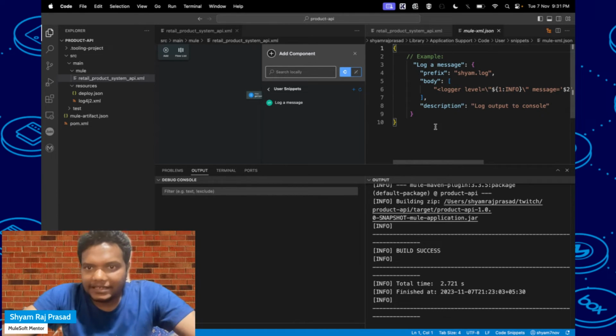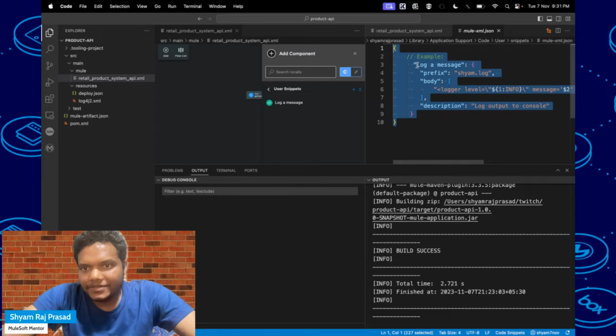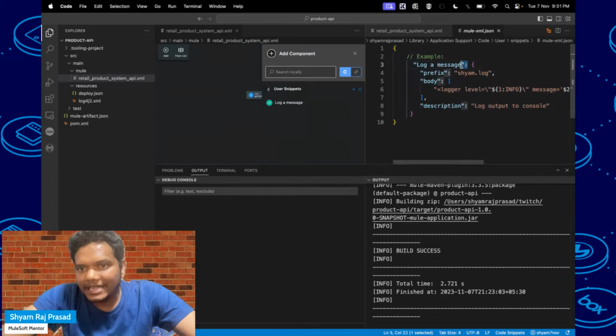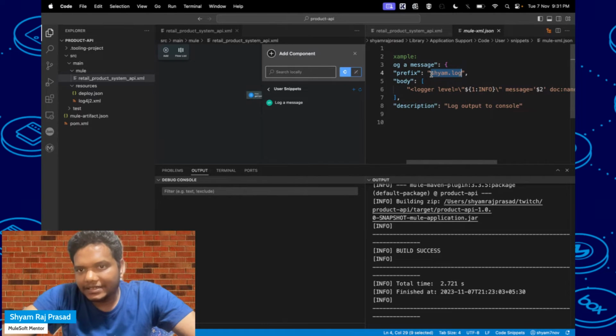And we have to follow this approach, like log a message, this is the message, and we have to follow the prefix that I have added, like Shyam.log. So here you can see, and then we have to add that body. When we type Shyam.log in that XML file, it will automatically be created like this.